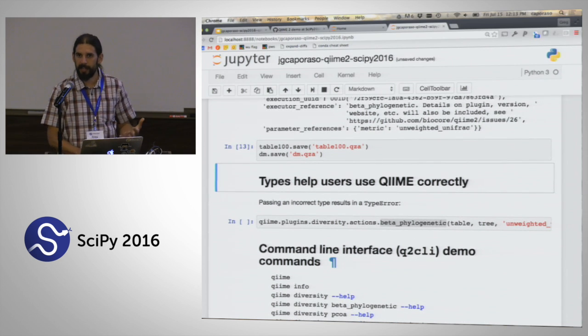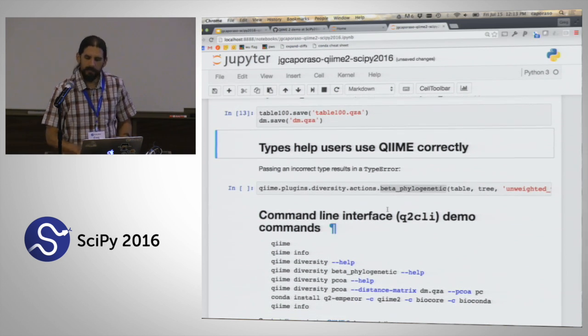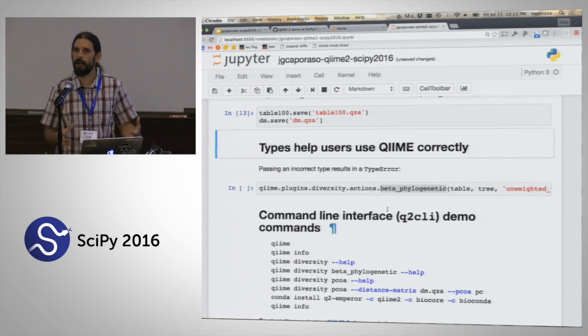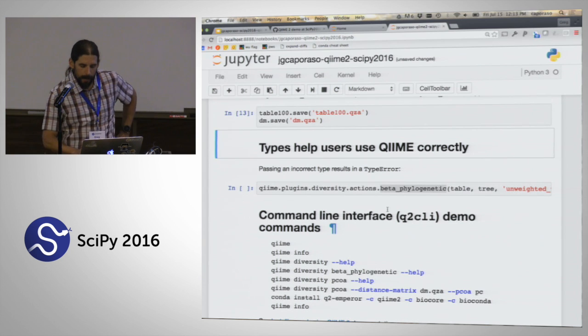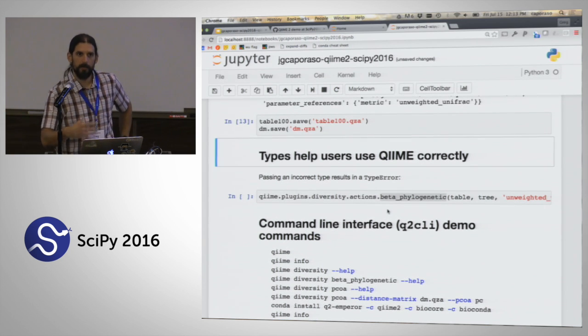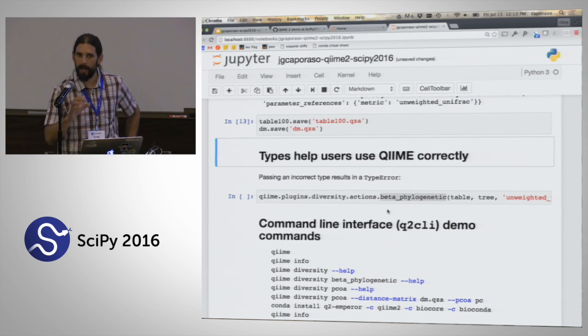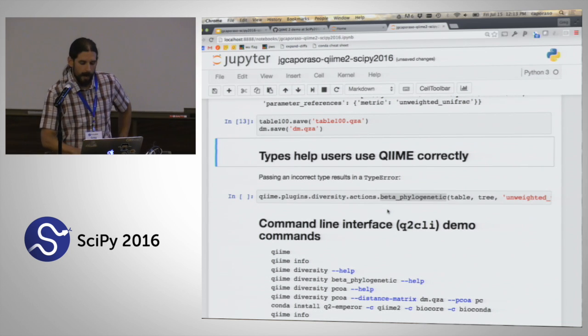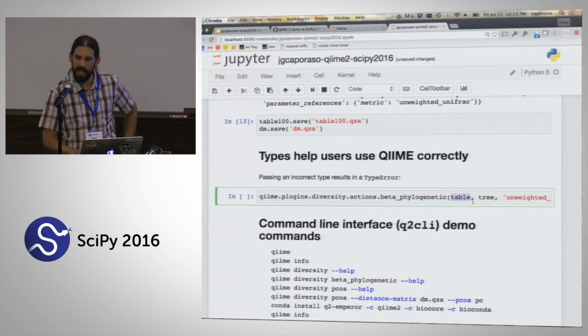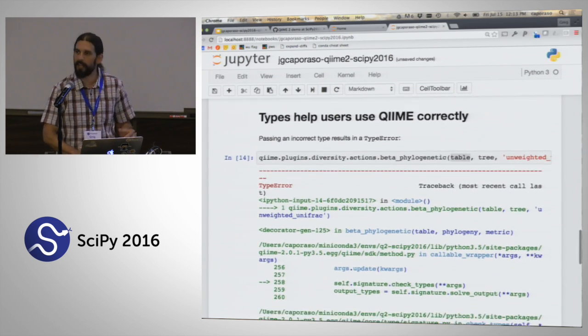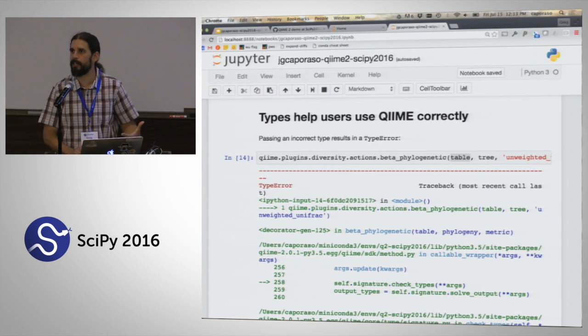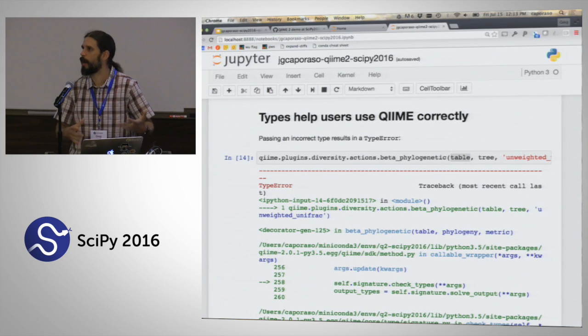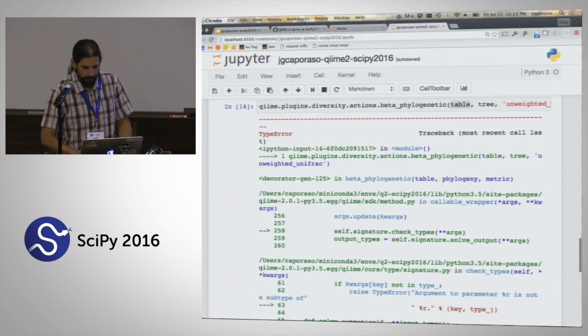Now, I mentioned the semantic types a couple of times. One of the things that lets us do is it lets us help our users use QIIME correctly. So I said that pre-processing step that I ran is required for this beta phylogenetic metric to give useful results. And so if I don't apply that here, so see I have this table now, this is not the one that I applied that pre-processing step to. If as a user I try and pass that to the beta phylogenetic metric, I'm going to get a type error because I'm passing the incorrect semantic type. So I'm passing something that should not be used with this functionality.